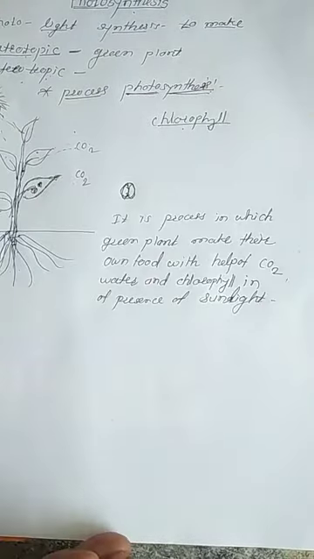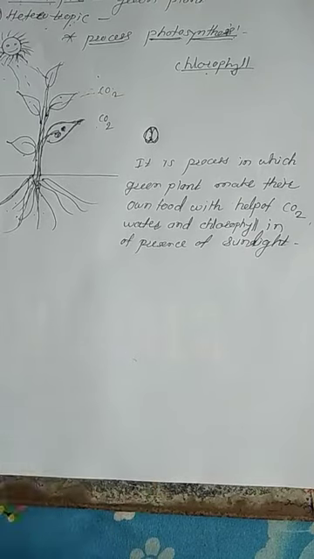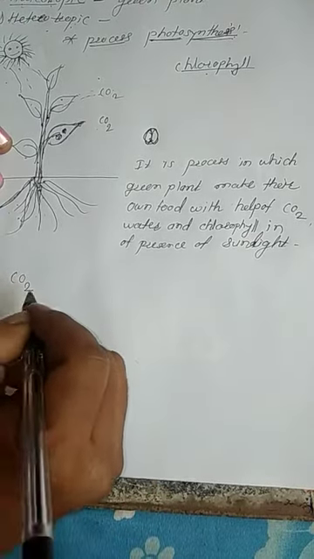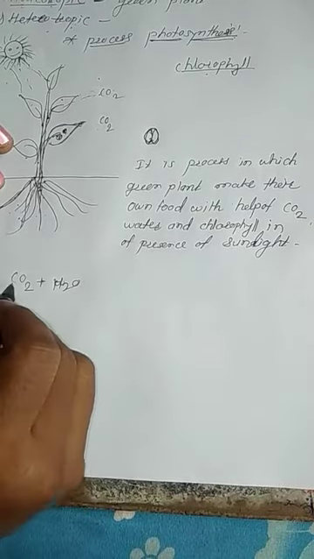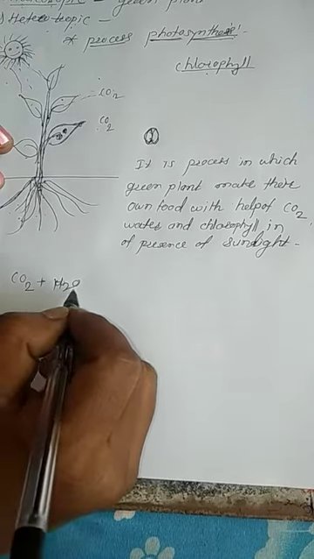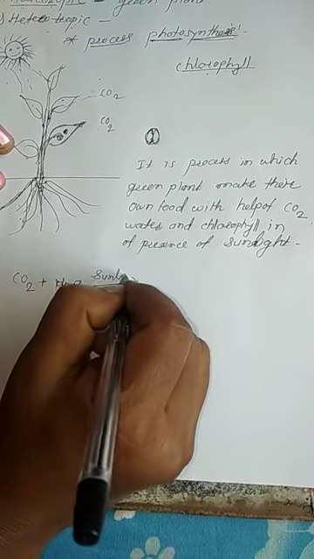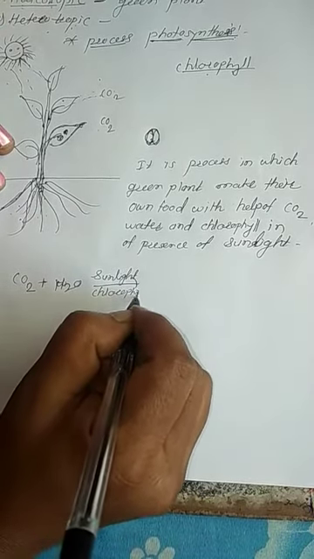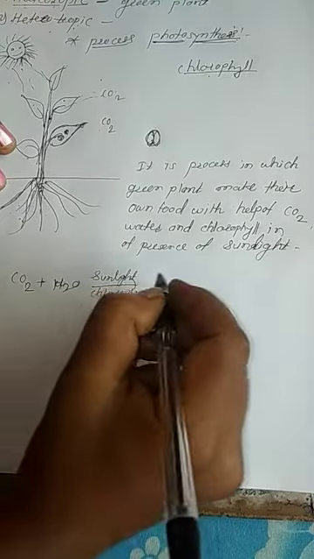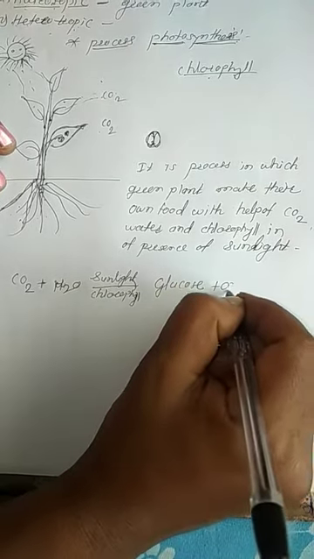I will explain what reactions are carried out in the plant and how the food is formed. Carbon dioxide, CO2, plus water, H2O, in the presence of sunlight and chlorophyll pigment, the plant makes its food, glucose, and oxygen.